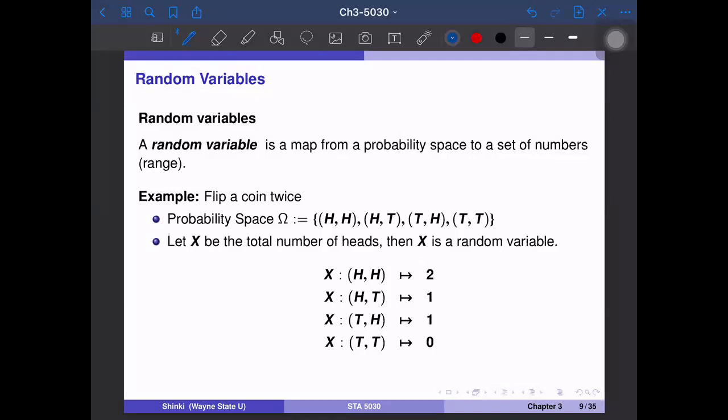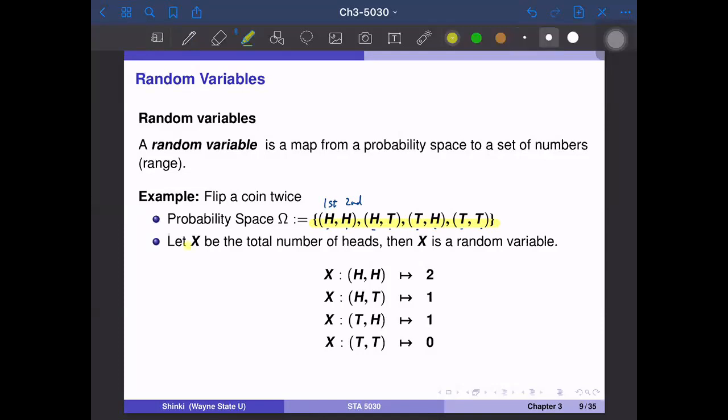So this is a little bit abstract. So here is one example. Think about flipping a coin twice. The probability space is this. The first one is the first flip result, and the second one is the second flip result. So this is head-head, head-tail, tail-head, or tail-tail. So we have four possible cases. And we think about the total number of heads in this trial.